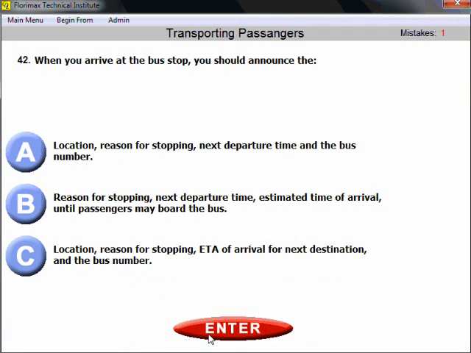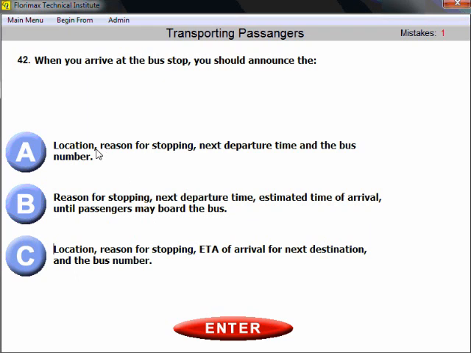Question number 42. When you arrive at the bus stop, you should announce. Well, that's a kind of difficult question because you should announce 4 different things, and that's something you just need to memorize, because logic has little help here.